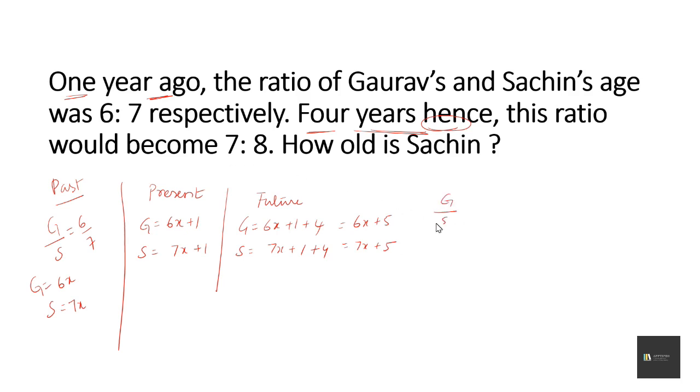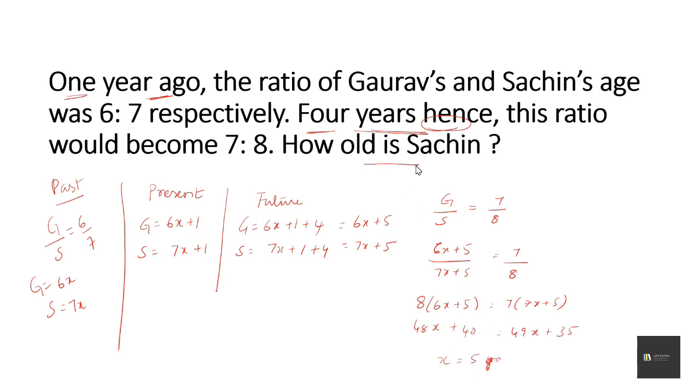The ratio is 7:8. So the ratio of Gaurav and Sachin is 7:8. 6x plus 5 divided by 7x plus 5 is equal to 7/8. On cross multiplication and solving it, x equal to 5.